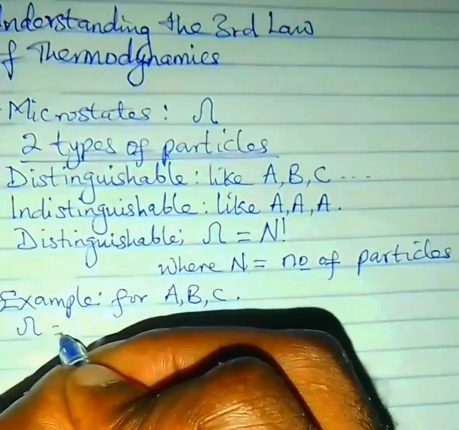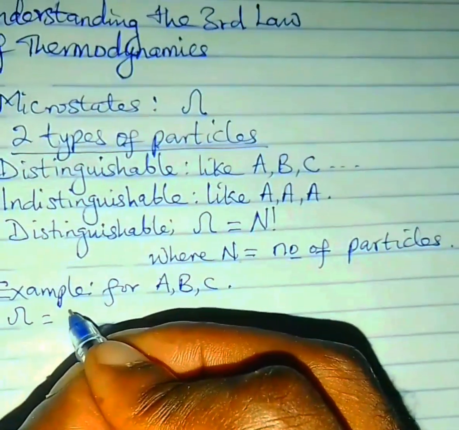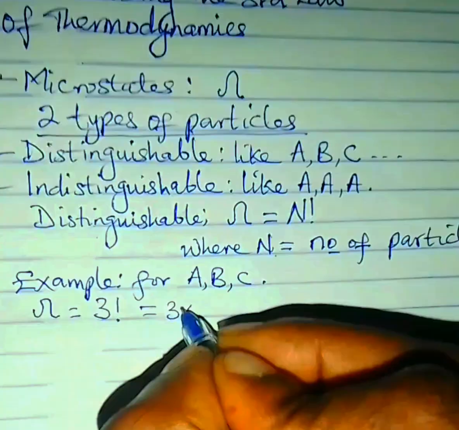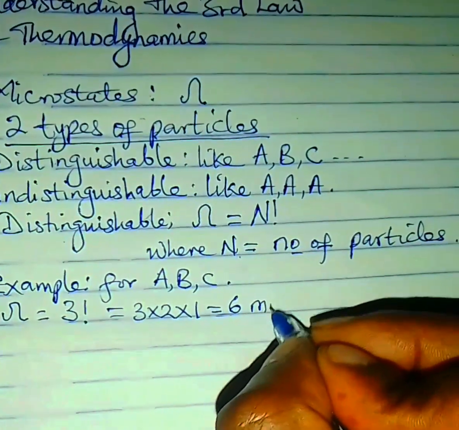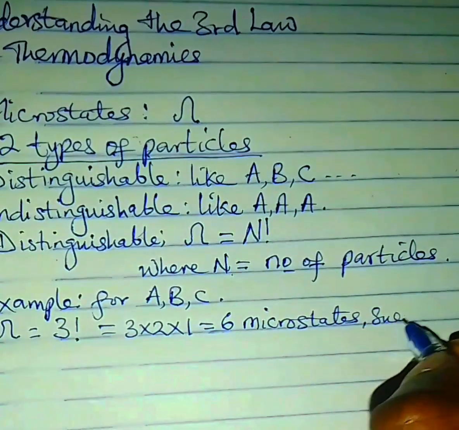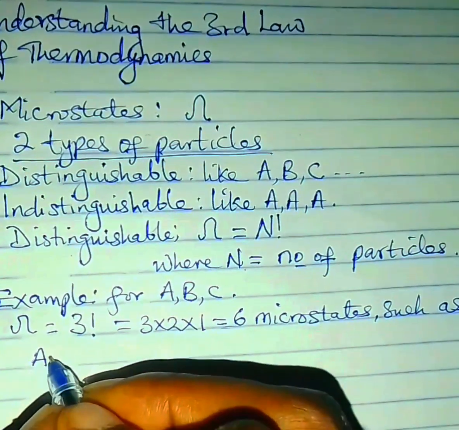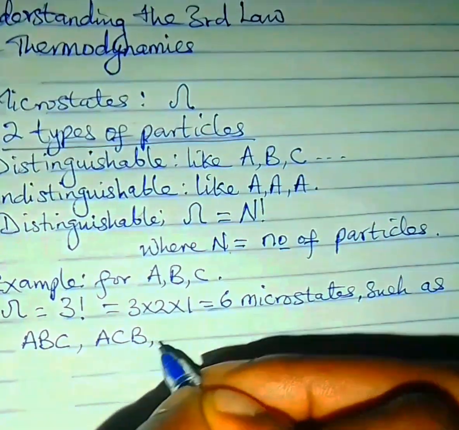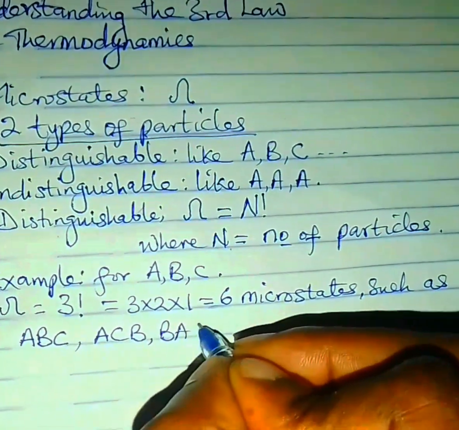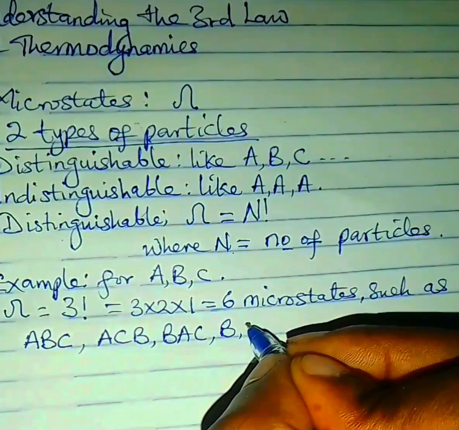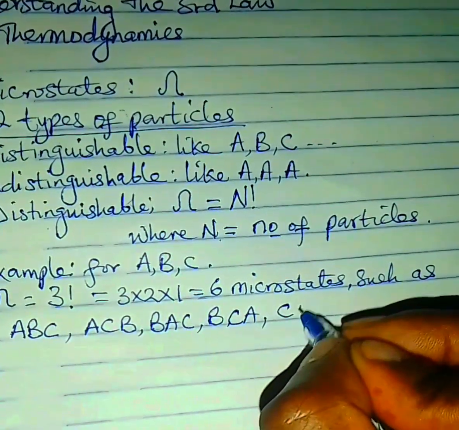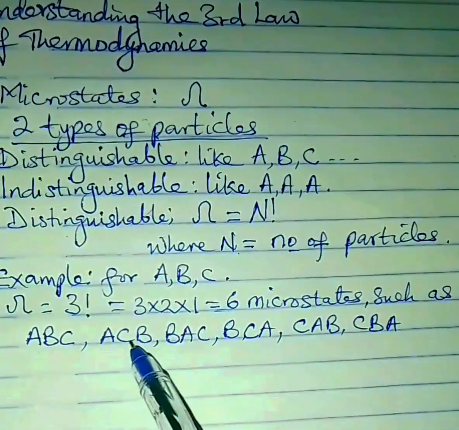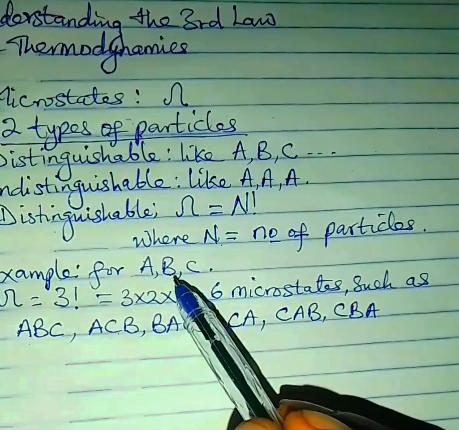How do we now get the number of possible arrangements? Because there are three particles there, n is equal to 3, meaning that rho is equal to 3 factorial, and 3 factorial is 3 times 2 times 1, which means there are 6 microstates for system ABC. You can arrange it as A, B, C, A first, followed by B, and followed by C. You can decide to arrange it as A, followed by C, followed by B. You can arrange it like B, followed by A, followed by C. Then you can arrange it like B, followed by C, and followed by A. You can also arrange it as C, A, B. You can also arrange it as C, B, A. If you count the number of possible arrangements, it is 6 in number, which is in line with the equation rho equals 3 factorial.